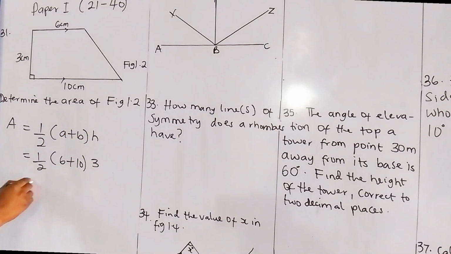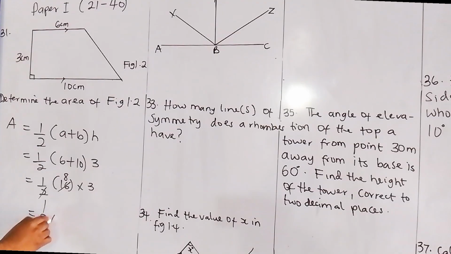So in this case I have 1 over 2, 16 times 3. 2 goes into itself, 1, and 2 goes into 16, that's 8. So we have 8 times 3, which gives me 24 centimeters squared. So the area is equal to 24 centimeters squared.